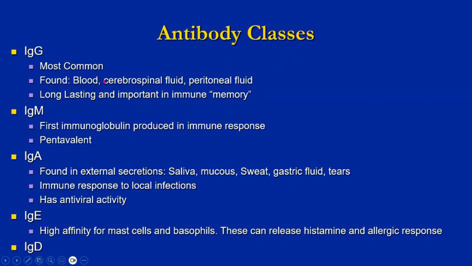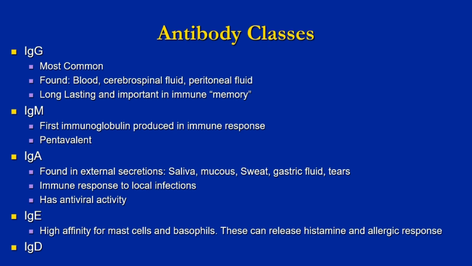IgG, which is the most common, gives the long-lasting or immune memory. This can occur in the blood, cerebrospinal fluid, peritoneal fluid, etc. The IgM is the first immunoglobulin which is produced in an immune response, and it's pentavalent. In other words, the schematic we saw in the previous picture was just one valent. The IgM actually has 5 of those attached to each other.